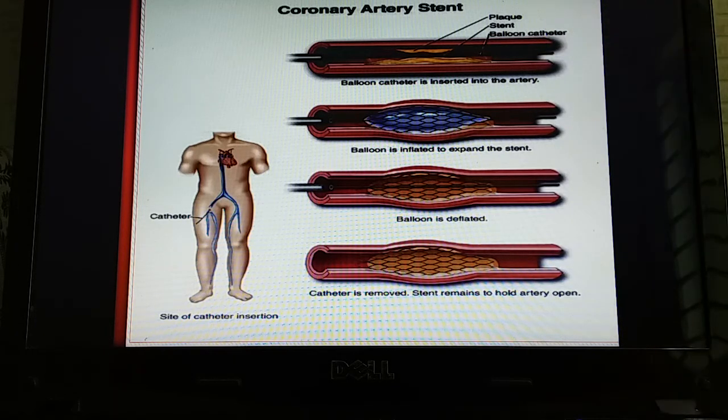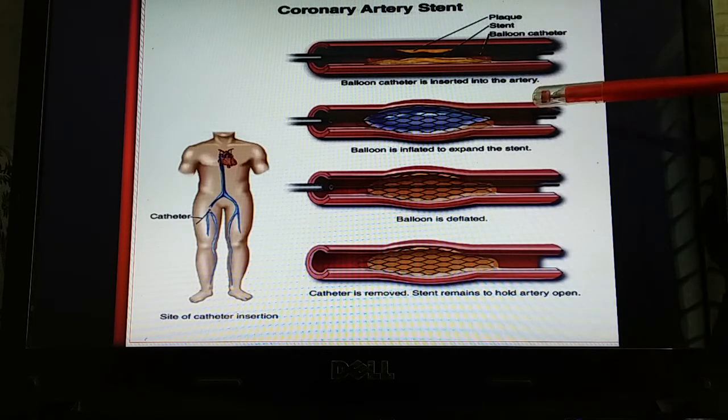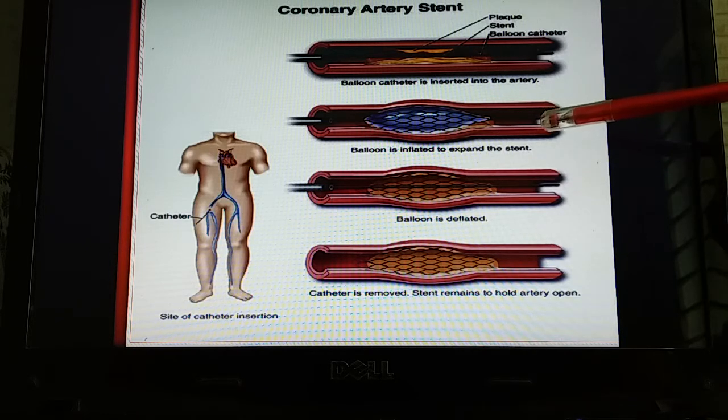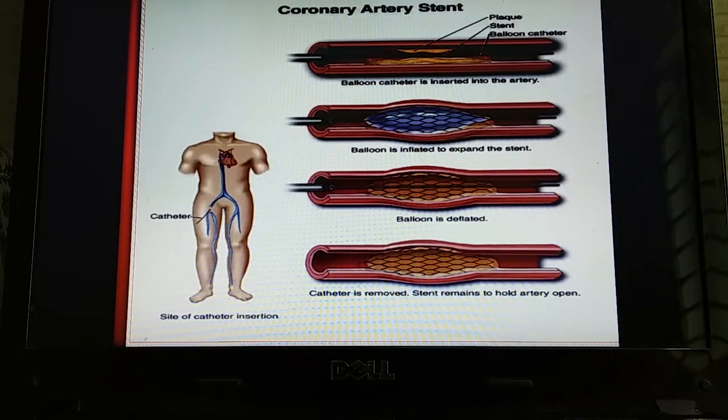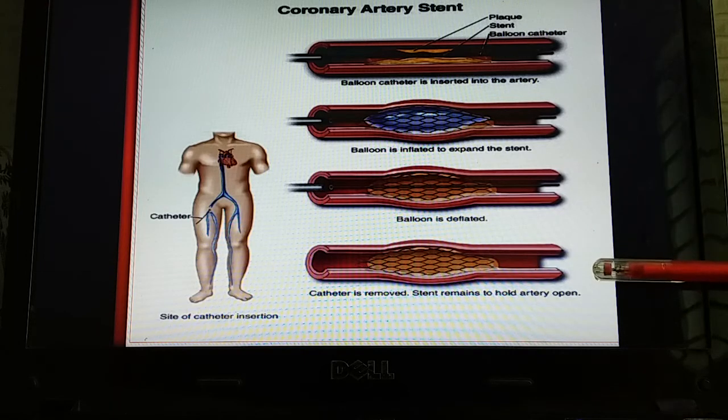And it also consists of a stent. So what is the function of the stent? After inserting the balloon catheter, the balloon is inflated to expand the stent. The stent is also expanded over here. Then the balloon is deflated. That is, the balloon will be removed from here, but the stent will remain here permanently. The balloon is deflated, the catheter is removed, but the stent remains here to hold the artery open.